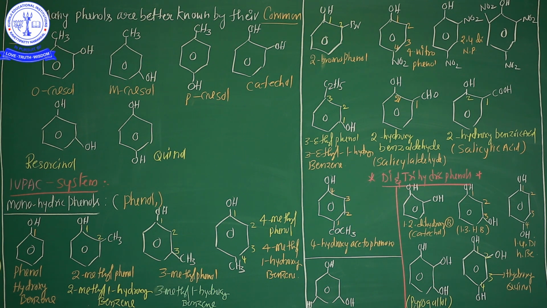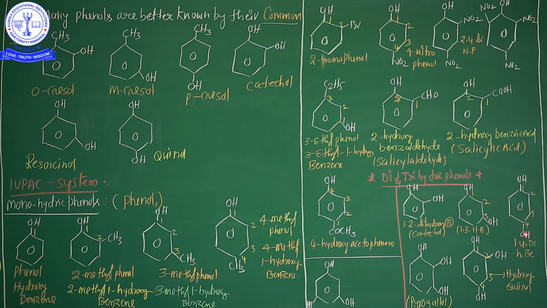Now we are going to start the naming of dihydric and trihydric phenols. See here, how many OH groups are present in this aromatic ring? 2 groups are there. That's why it belongs to the dihydric phenols. So the compound name is 1,2-dihydroxybenzene, or the common name is catechol. We already discussed this point initially. So 1,2-dihydroxybenzene or catechol. And one more example, see here, the OH groups are at the 1 and 3 positions. That's why this compound name is 1,3-dihydroxybenzene, or another name is resorcinol.